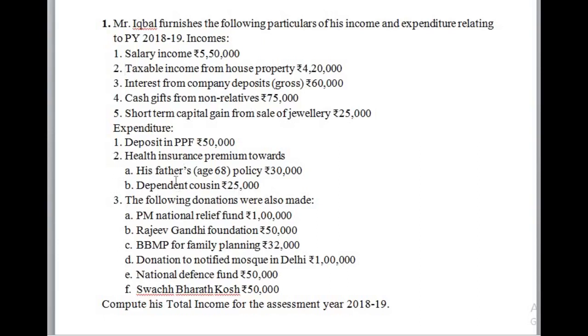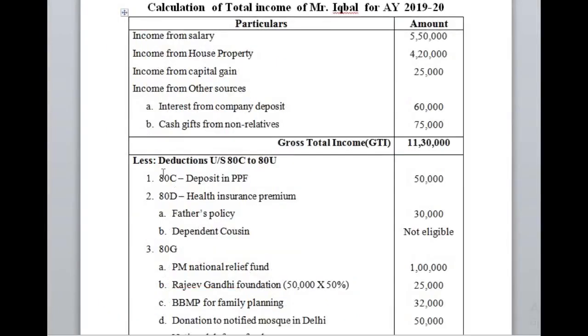These two are health insurance premiums deductible under section 80D, but the assessee can claim deductions under section 80D only when the policy is taken for self, spouse, children and parents. So the father's policy will be allowed as deduction. Dependent cousins are not eligible because they are not considered as self or allowed persons.